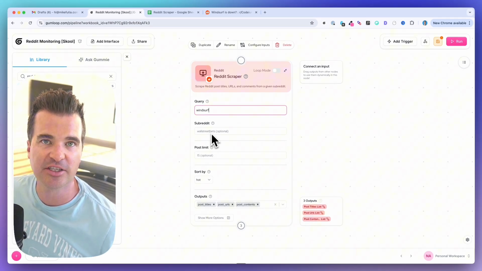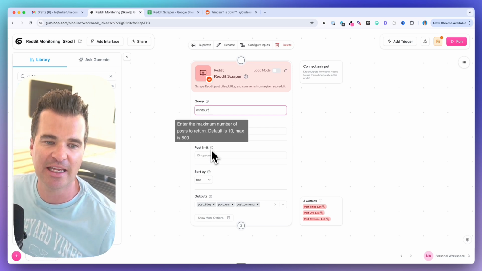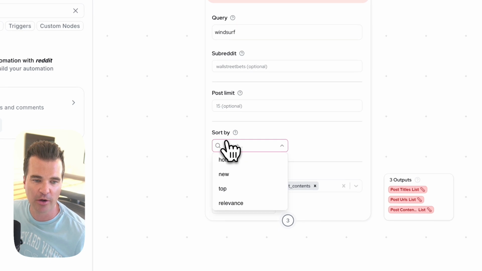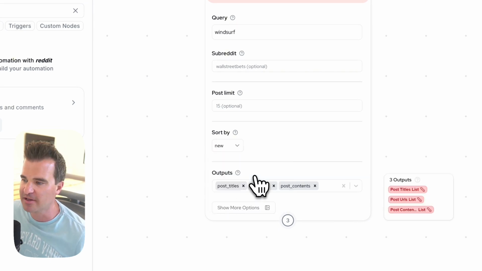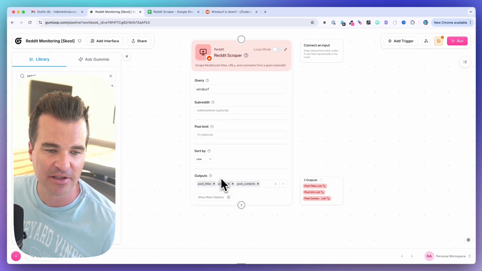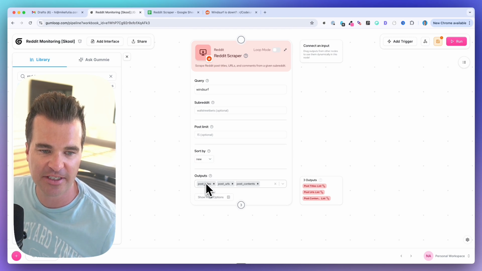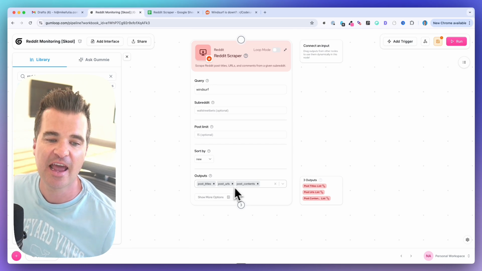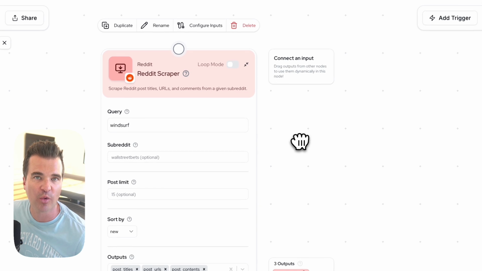Now, I could choose a subreddit if I wanted to get more specific, but I'm going to leave that blank. I'm also going to leave the post limit blank as well, but if you want to set the number here, you can set it in this field. There is a sort by option that I'm going to change to new in this example. And in my other example, I had it as hot, but let's see how the output changes when we sort to new. And then for your outputs, it's going to give you the title of the Reddit post, the URL of the Reddit post, and then the actual content of the Reddit post. Okay, so once you have this set up, we're ready to go to the next step.